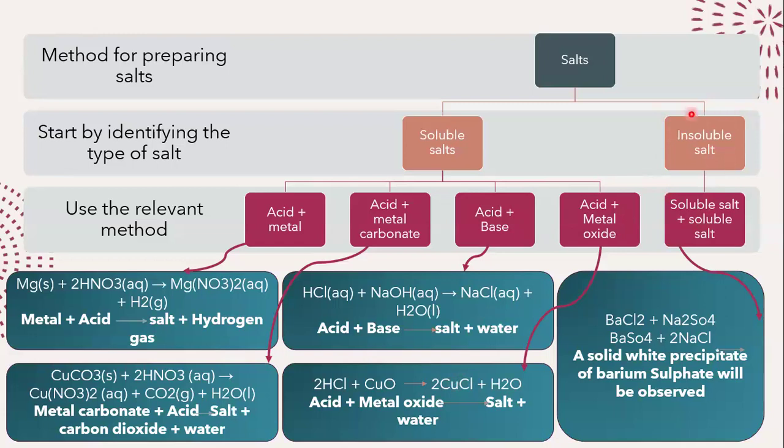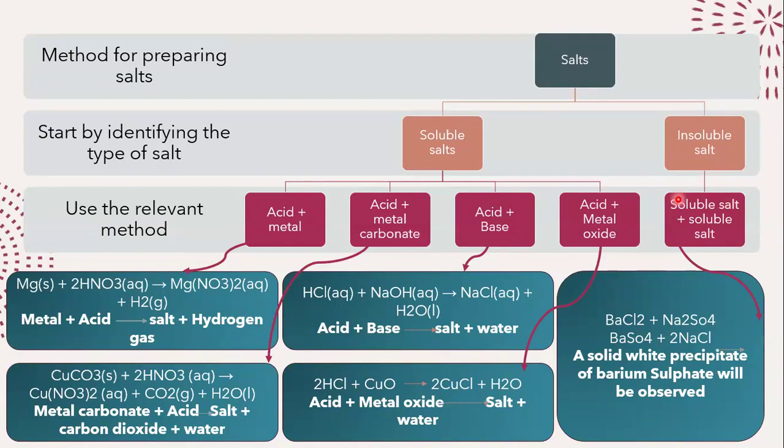If you want to make an insoluble salt, the method that we use is that we want to use two soluble salts. Do not take a solid and then add it into a solution and make an insoluble salt. No. You are going to take two solutions. The salt has to be in a solution form. That's the criteria for making an insoluble salt. Both have to be in a solution form. Whatever reactants you're taking, please make sure they're soluble.